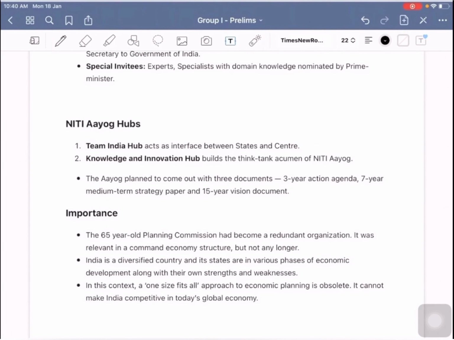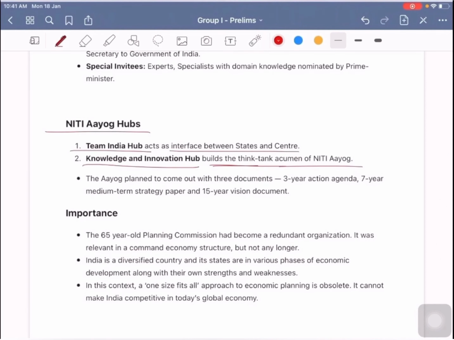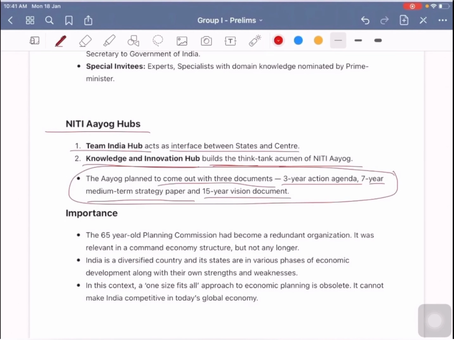So I already told you about the Niti Aayog hubs. One is the Team India Hub, which acts as an interface between state and center, and the Knowledge and Innovation Hub. It builds the think tank acumen of Niti Aayog. And Niti Aayog has come out with 3 documents, which I already told you about: a 3-year action agenda, a 7-year medium term strategy paper, and a 15-year vision document. You please remember these 3. There is a possibility that there might be a question on these documents.